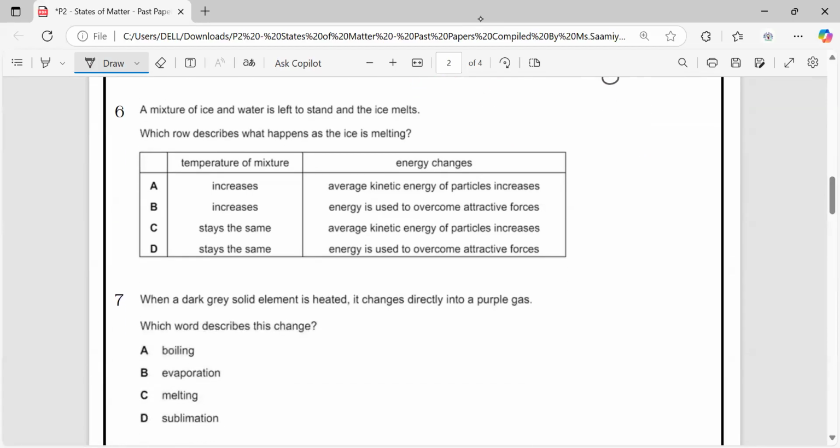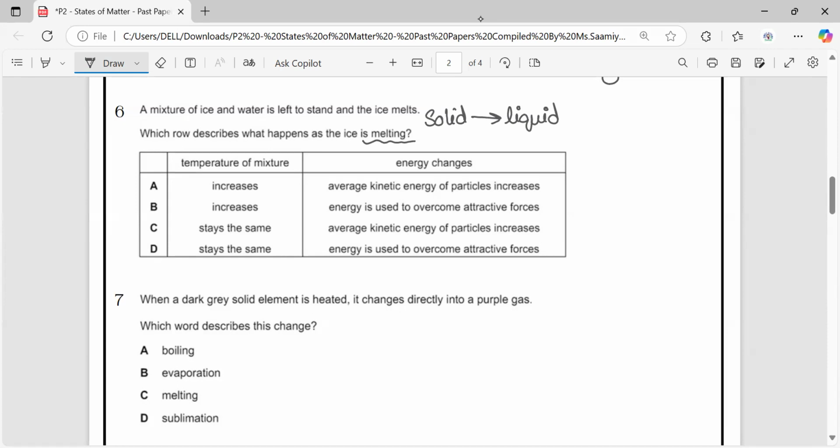Next question. A mixture of ice and water is left to stand and the ice melts. Which row describes what happens as the ice is melting? So when the ice is melting, then solid state is changing into liquid, right?